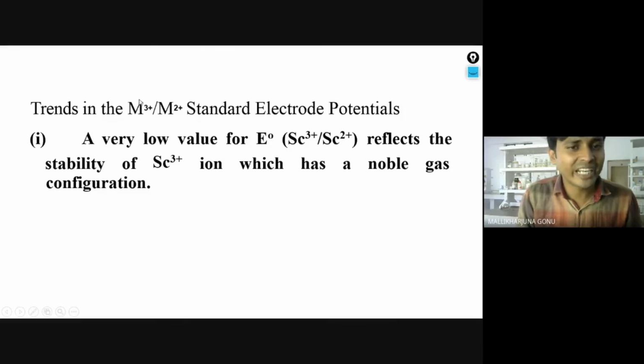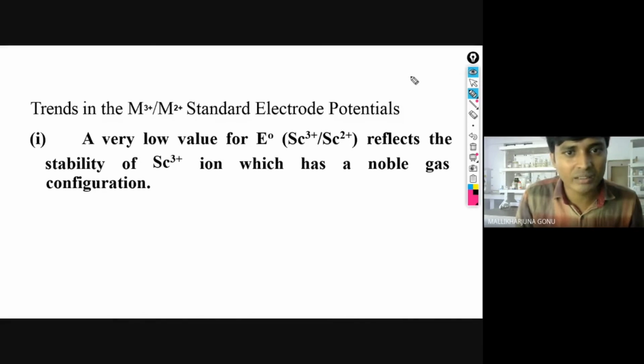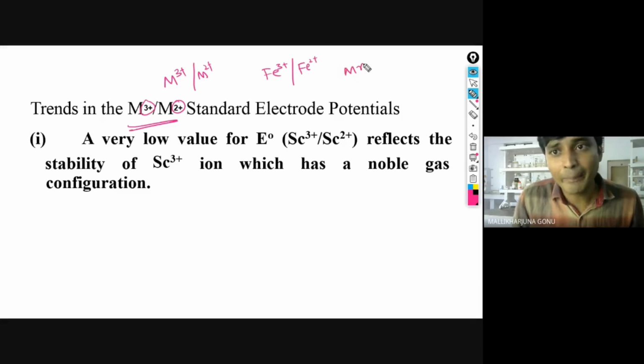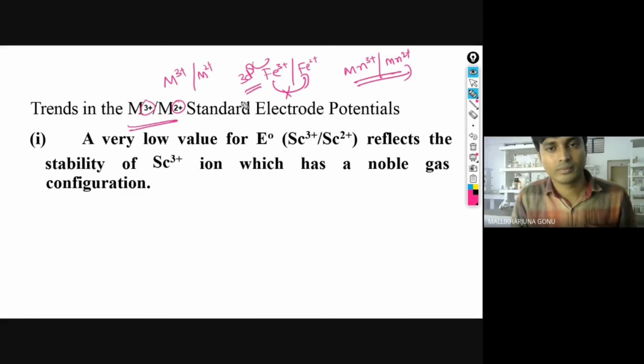So we have to see different types of trends. You have to be careful here, while you study which ions they are talking about. What are they talking about? M3+ to M2+. So for example, Fe3+ to Fe2+, or Mn3+ to Mn2+. So we have seen this condition is more favorable, but this is not more favorable, because here we are getting the 3d5 configuration. That is the reason the next values will be less negative, and this one a more negative value.